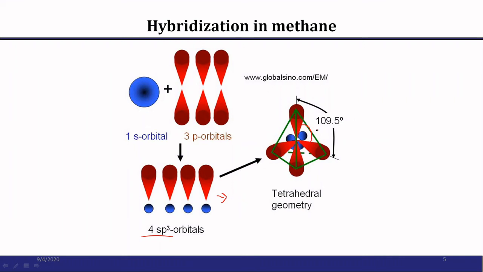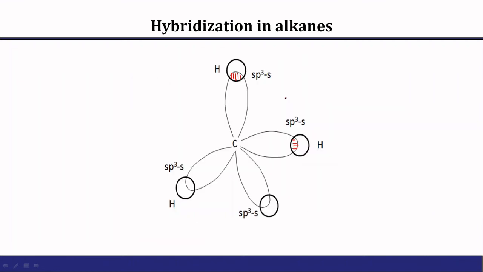While producing methane, these lobes combine with the 1s orbital of 4 different hydrogen atoms and give the methane molecule. Here again the H-C-H bond angle is 109.5 degrees.